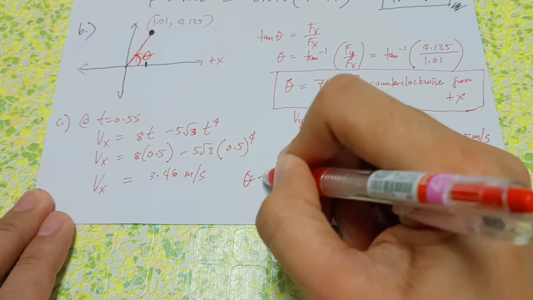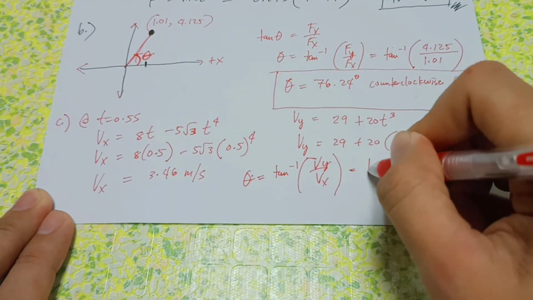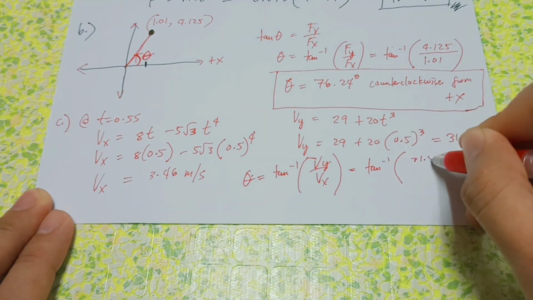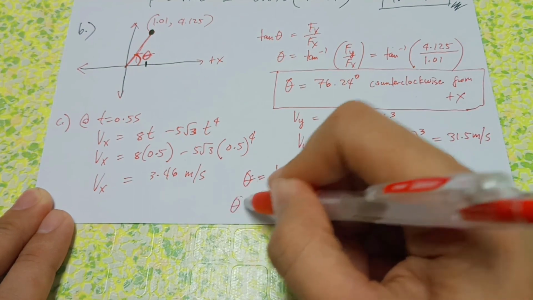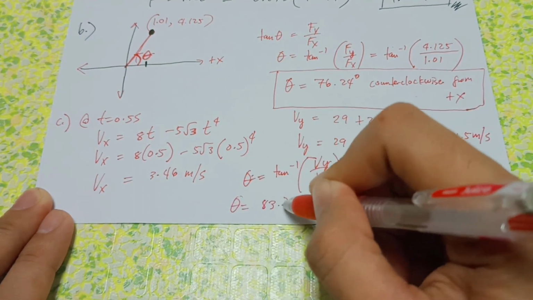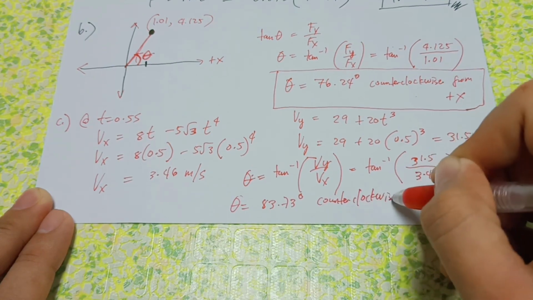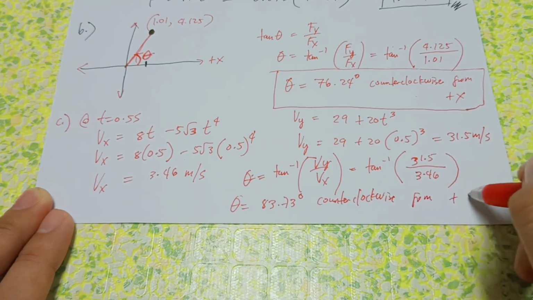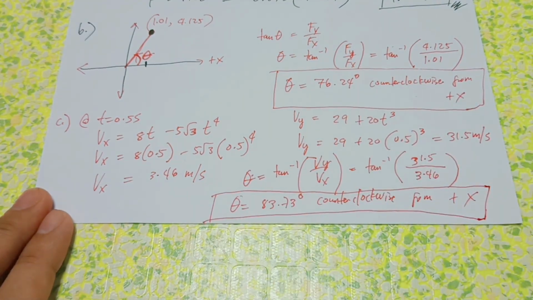Ang angle natin ay arctangent Vy over Vx. Arctangent 31.5 over 3.46. Ang sagot ay 83.73 degrees. Positive siya, so counterclockwise from positive x. So positive naman sila lahat. Kaya yung angle natin nasa quadrant 1.